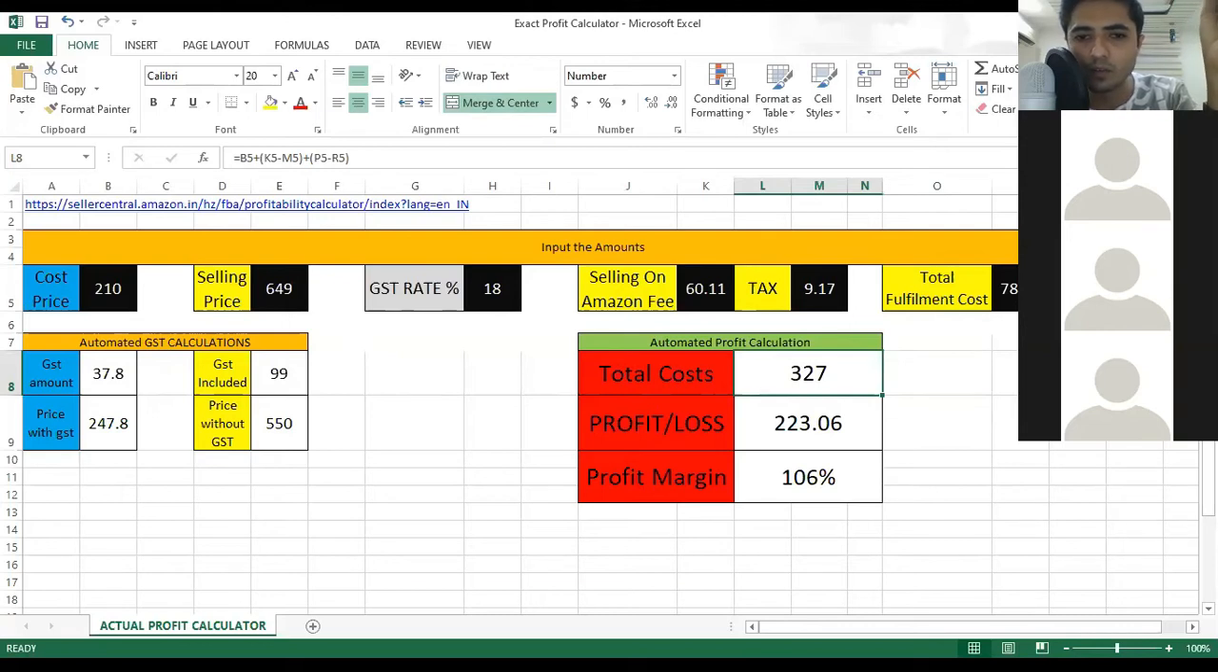Okay, if you want me to repeat the process, look, it is so simple. You have to type the cost price over here, you have to type the selling price over here, then you have to type the GST rate, then you have to type the selling on Amazon fees that we saw on that page. Then you have to separately type the tax that they were charging us. Similarly, in the total fulfillment cost, we have to type the total cost over here, the total fees, and then we have to type the